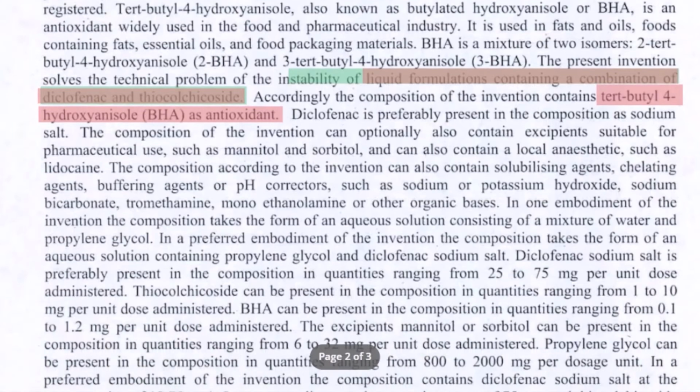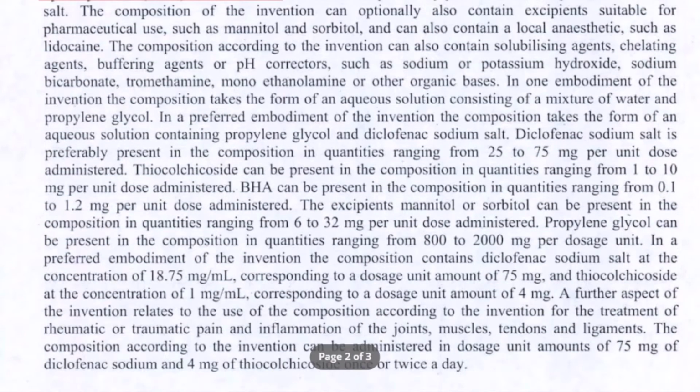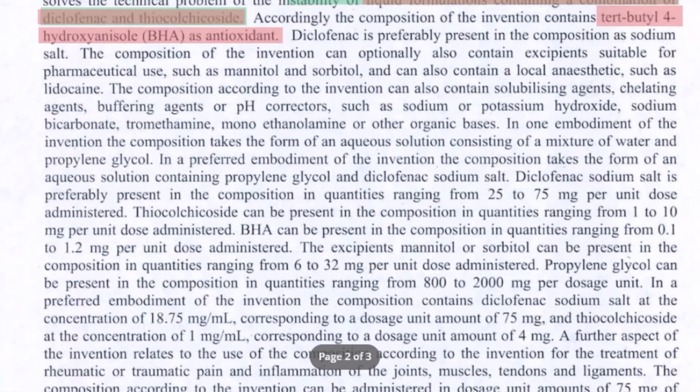As you read through the paragraph provided here, you will realize that we have multiple portions which can be used as dependent claims. First, our ingredient 1 is preferably present in the composition as sodium salt.